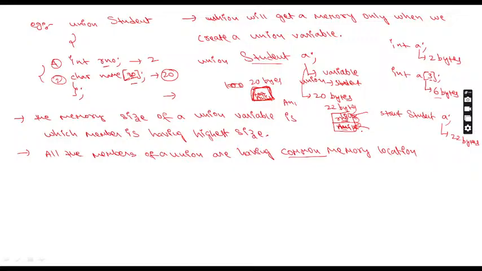But in a double bedroom or triple bedroom flat, there will be 3 washrooms, so at a time 3 persons can go, but not in the same place. Everyone has their own different washroom. Please try to understand; I'm using this example for the students' understanding so that you get clarity of the concept. With this, the union concept is over.